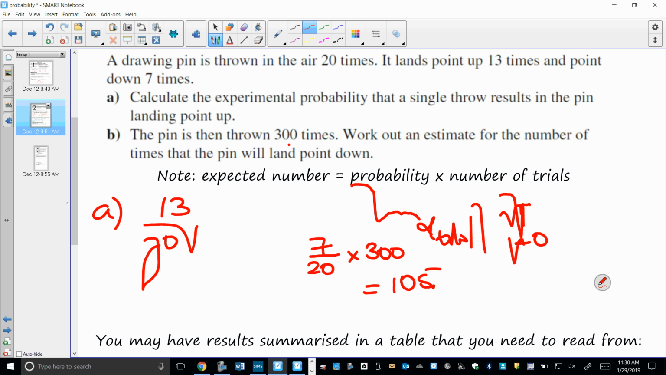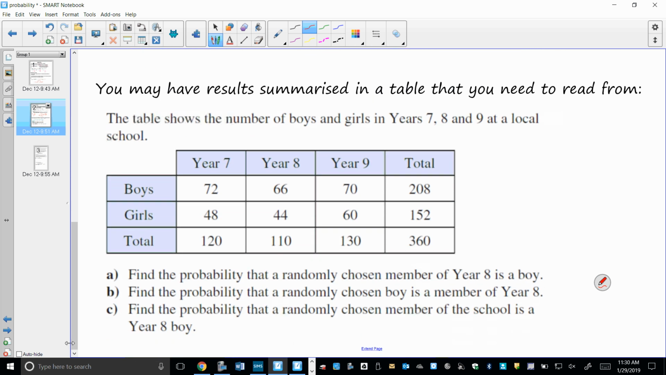Now, there are different ways of doing it. You can say, well, it landed 7 times when we threw it 20 times, and if you're doing it 300 times, you would find out how many more times we've thrown it and multiply. You get the same answer. If they said we've thrown it 40 times, you would expect 14. So it's all in proportion to each other. But this is the best way of thinking about it because the number is not always divisible by your original experiment. You may have results summarized in a table, so you need to be able to read tables like this and understand what they mean.